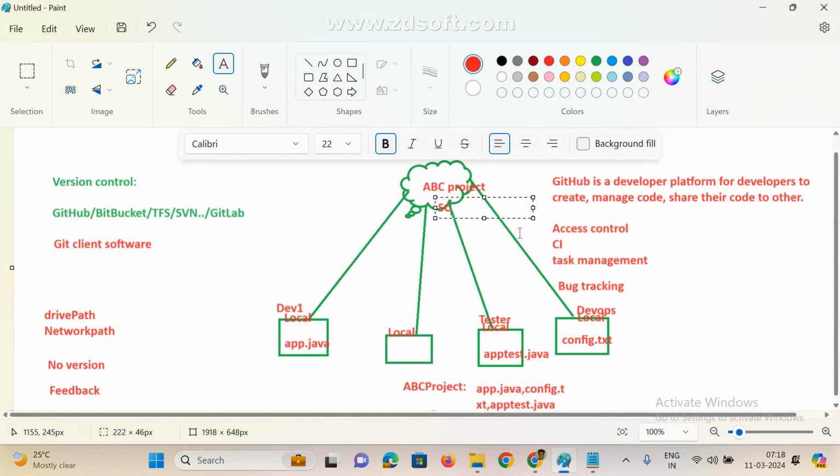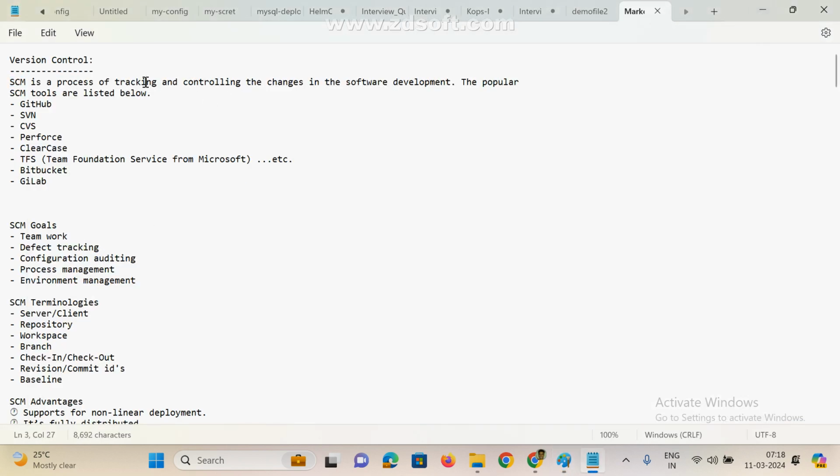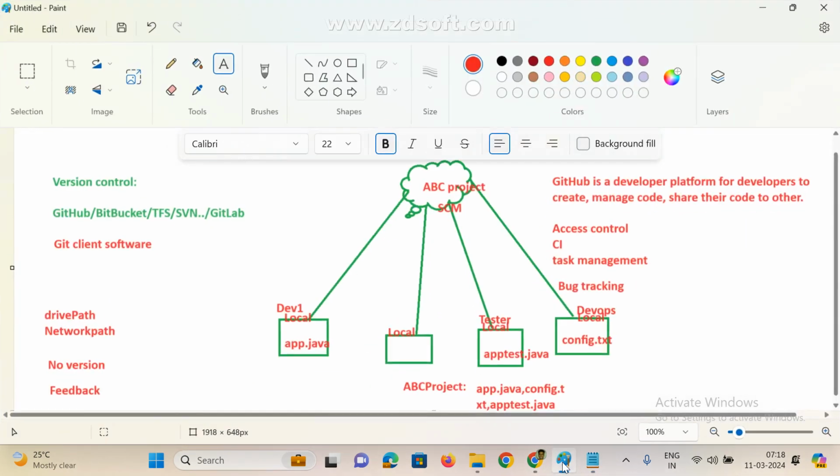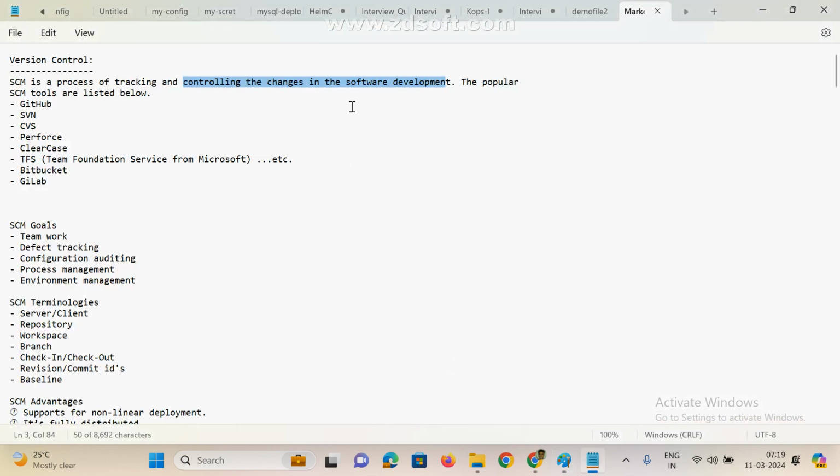SCM, source code management, is the process of tracking and controlling the changes in our software development. Every day these developers are implementing code. So how to control and handle the entire organization's code? In that case we should go for version control. These are the multiple version control tools listed in the market. Not only these, there are many tools available. We can use any one.